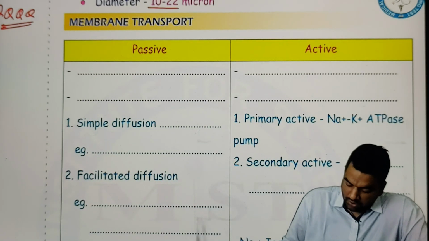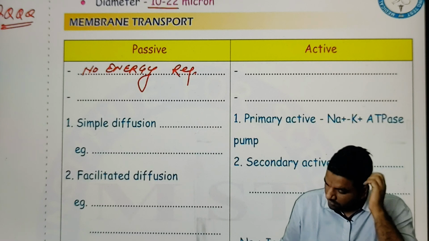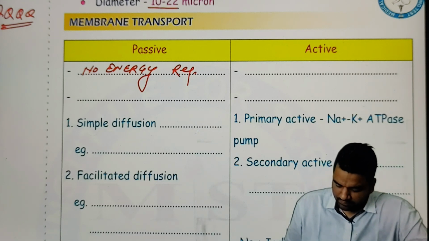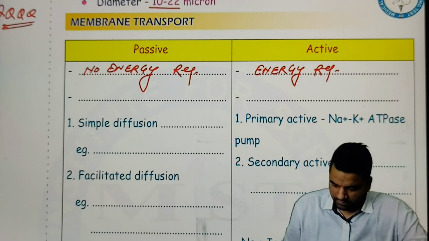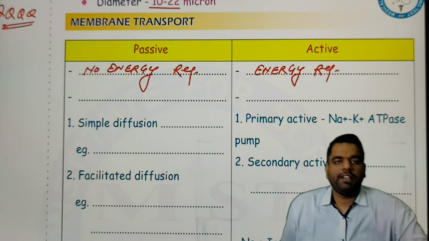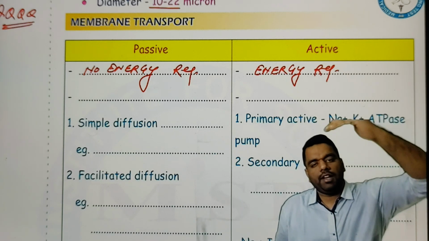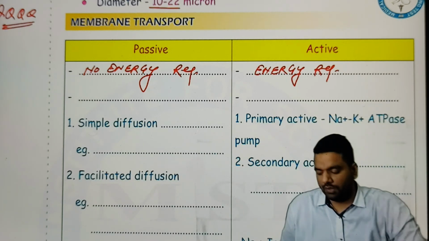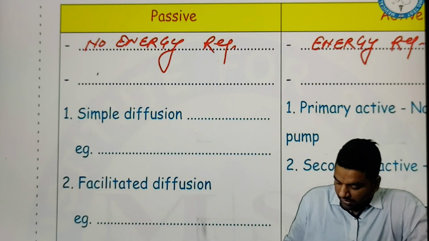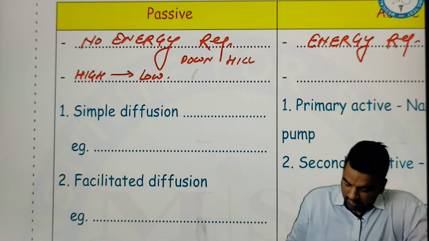So passive means no energy required, and active means energy required. Passive means no energy required. Suppose you are standing on the top of a hill, and if you throw a stone, where will it go? Downside. So it goes from the higher side to the low side, and this does not require any energy. This is called a downhill phenomenon. So passive is always movement from high concentration to low concentration, also called the downhill phenomenon.